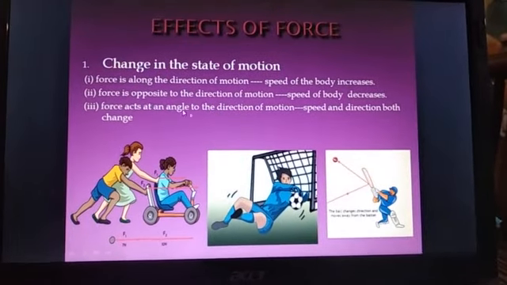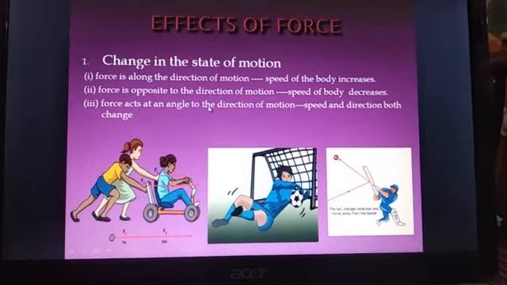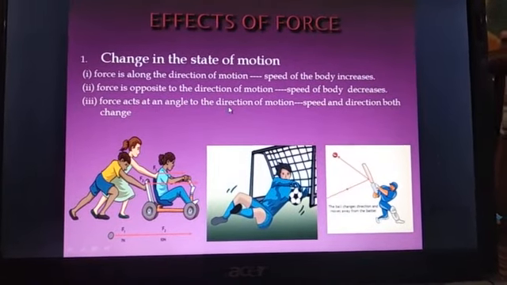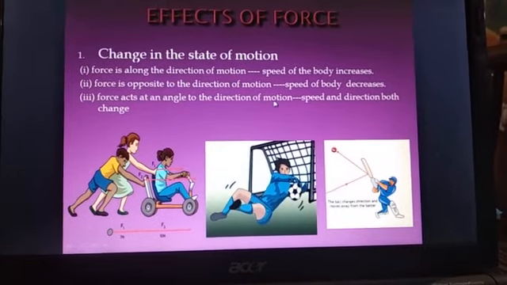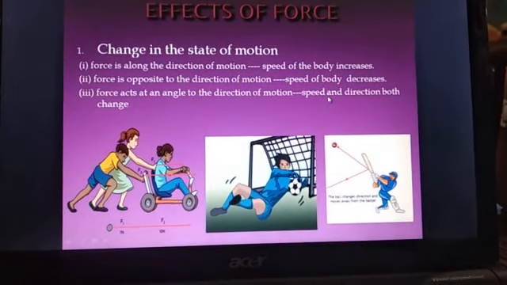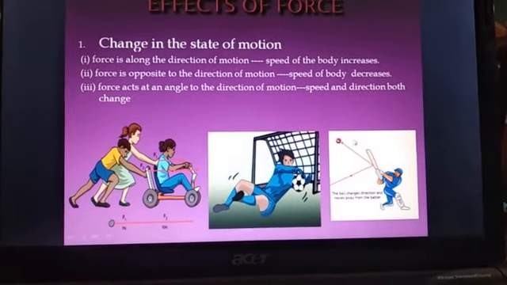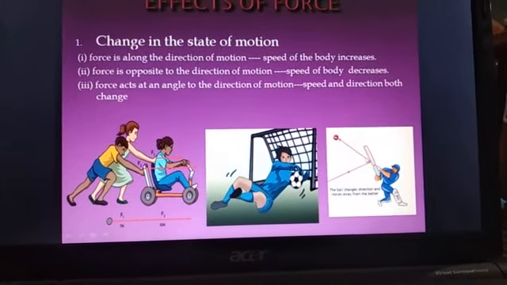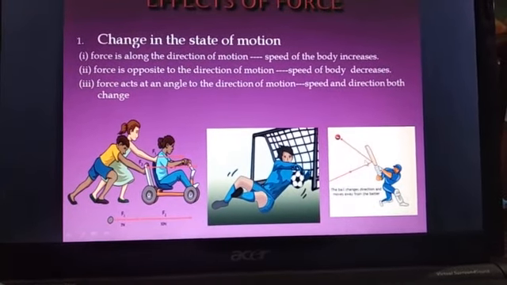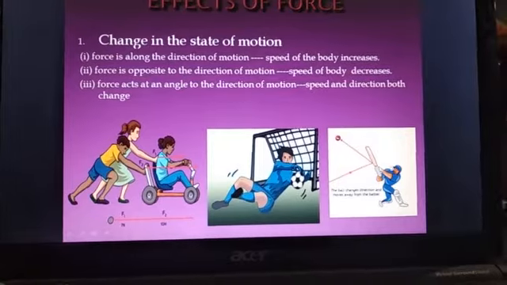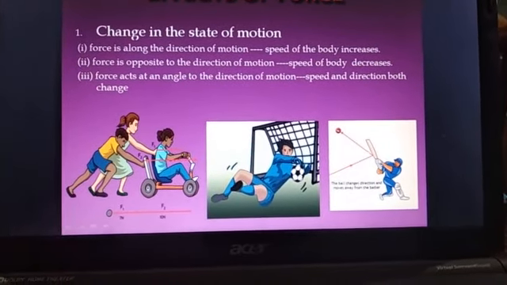Next is, on the application of the force, the angle of the motion, the direction in which the object is moving, that can be changed, and the speed of the object can also be changed. If the force is applied at an angle, then the direction and speed both can be changed. You can see here the cricketer is hitting the ball with the bat.